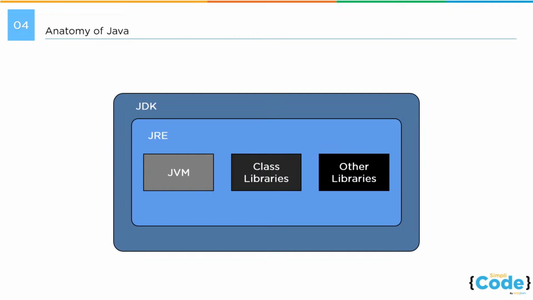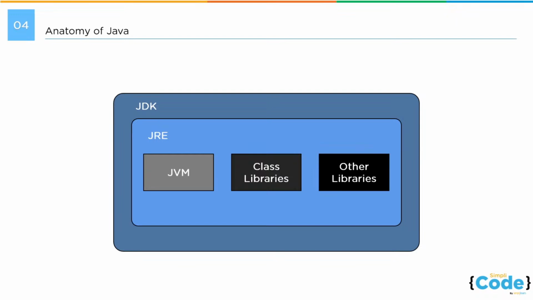Then there are other supporting libraries as well which your program may be using. For example, if this .class file is, let's say, a calculator program, then it might be using a square root function from the java.math package. So how does the java.math package get supplied at runtime? It would be supplied by the other supporting libraries which are present inside JRE.